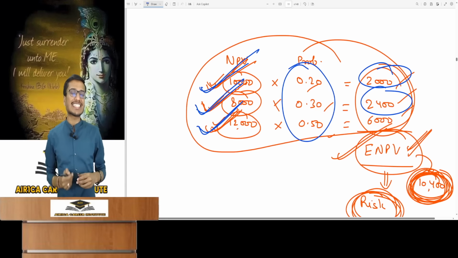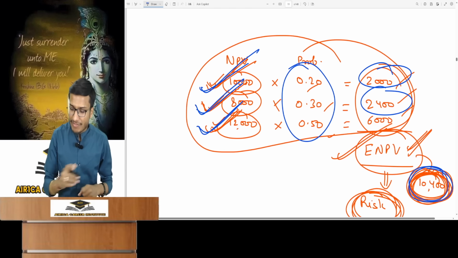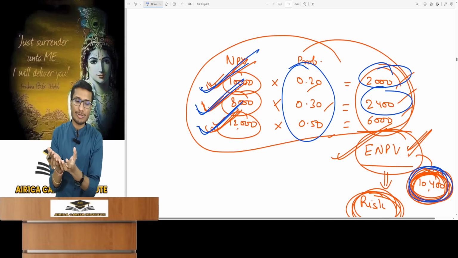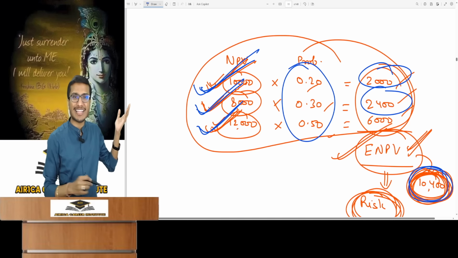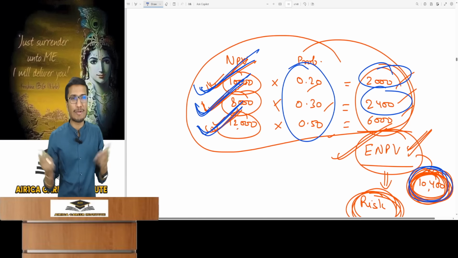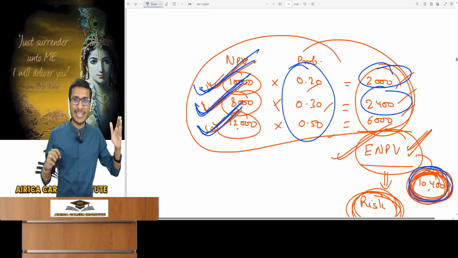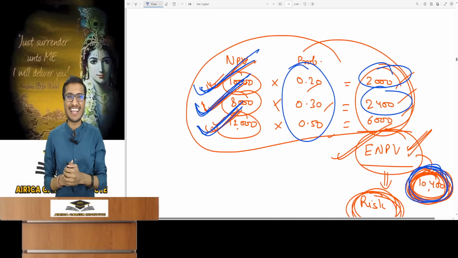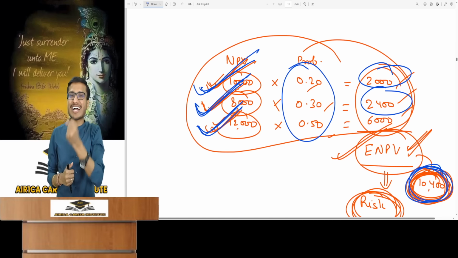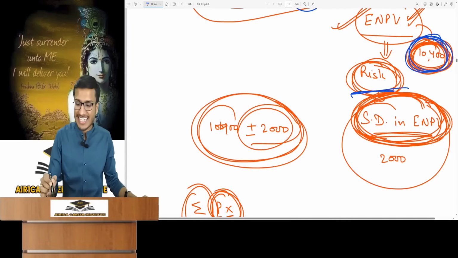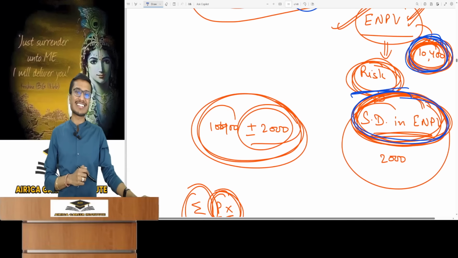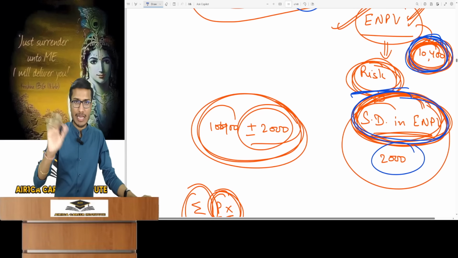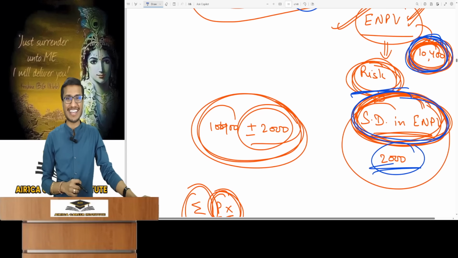You need to calculate the standard deviation of expected NPV. My expected NPV came out to be 10,400. But what's the guarantee that this NPV will be received? No guarantee, right? We had 3 scenarios, 10,000, 8,000 or 12,000, and other outcomes are possible. Even without the 3 scenarios, is deviation possible from the average expected NPV we calculated? Absolutely. Then find that risk and deviation, meaning the standard deviation. You calculate risk by finding the standard deviation in NPV. Suppose I calculated it, for example, as 2000. I've written this amount as an example. The standard deviation came out to be 2000.